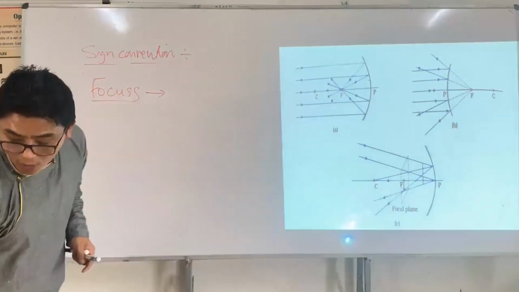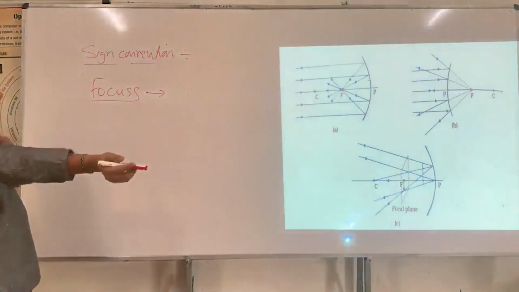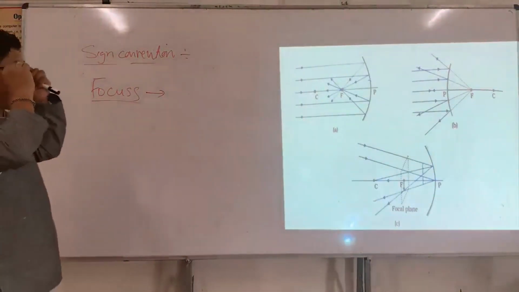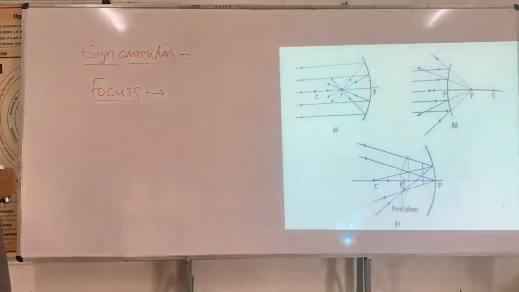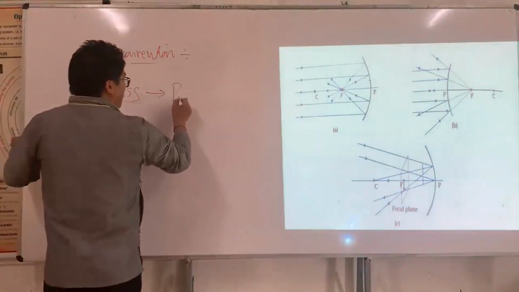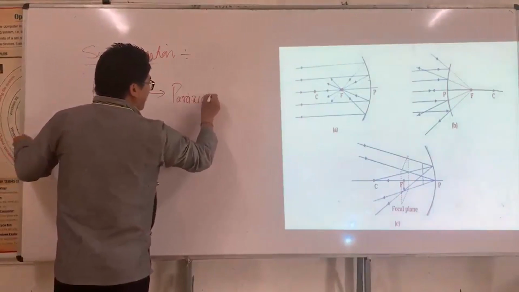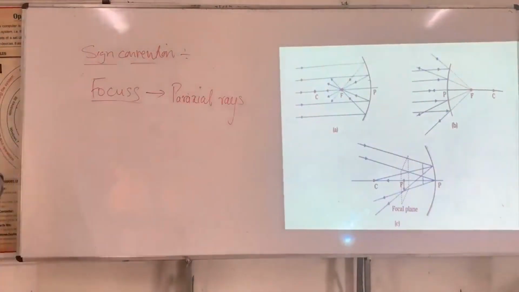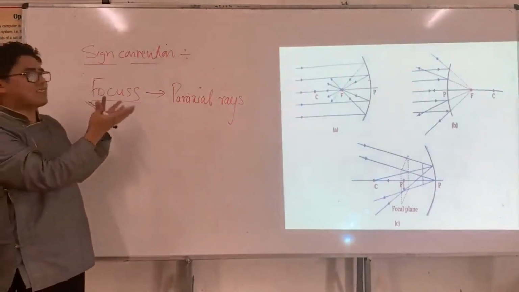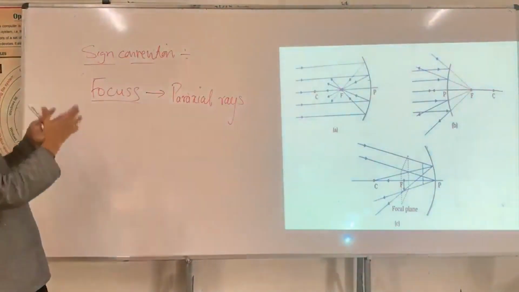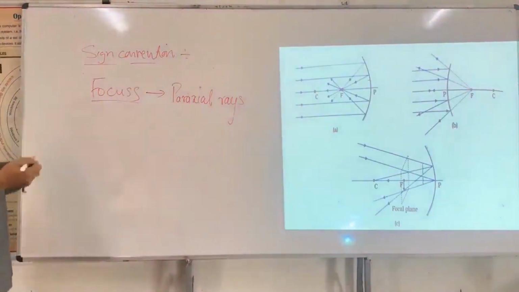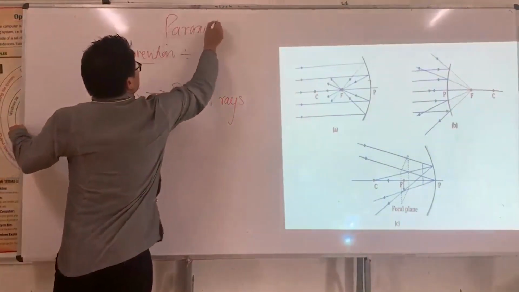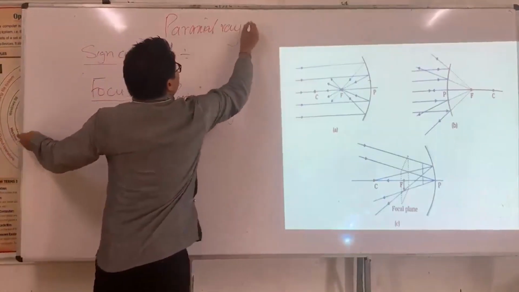Now, when I discuss focus, I take a paraxial ray. This is a very important concept. Therefore, sometimes this study is called paraxial ray optics.